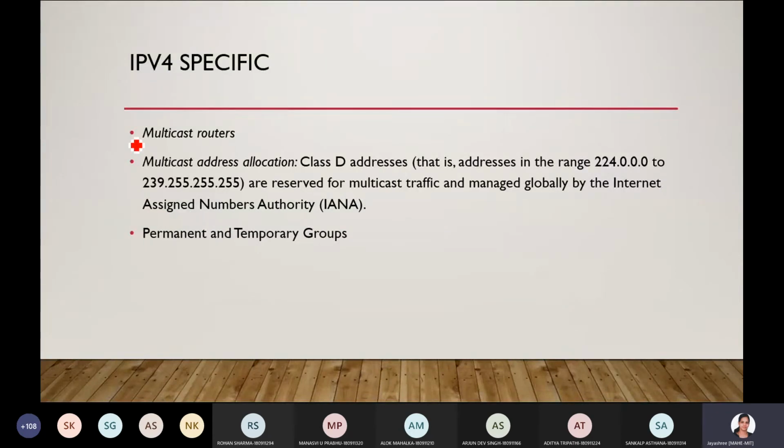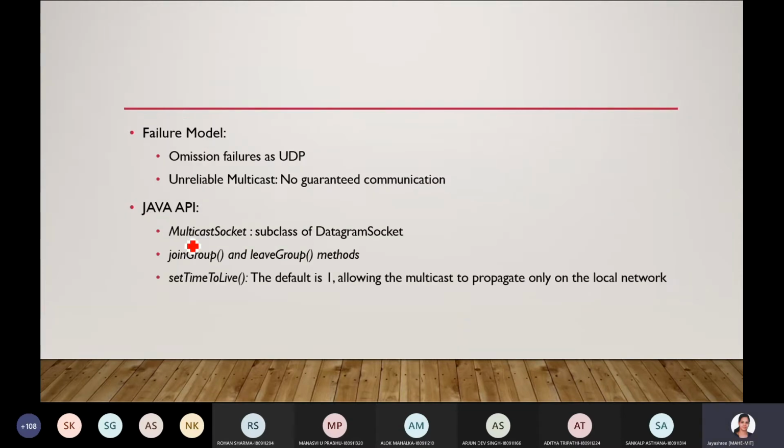Yeah, same thing. Multicast process uses this type of routers, multicast routers. Address will be class D address. Okay. The failure model here is omission failures. So this has been discussed while the ma'am was discussing about UDP. What is omission failures? Failure model.